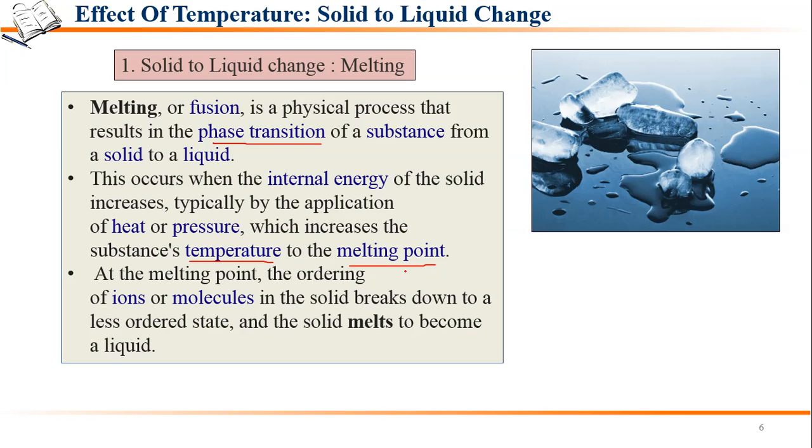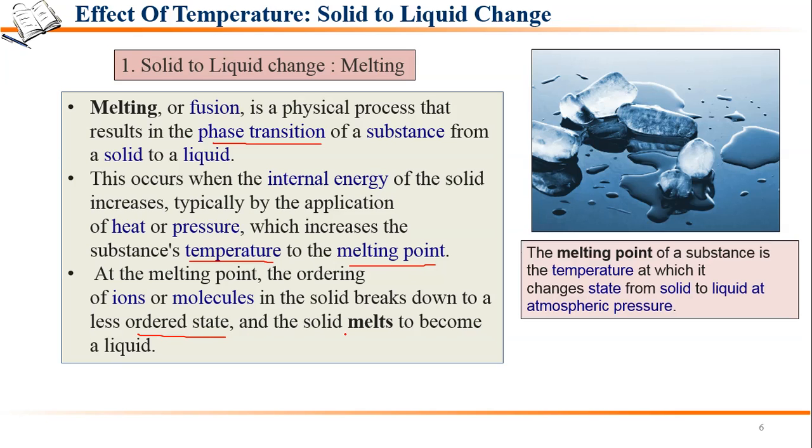Fine. So at melting point, we know that solids have a very ordered structure. In solids, the structure is very ordered. So when we apply heat, that solid breaks down to a less ordered state and it starts melting. So what is the melting point?